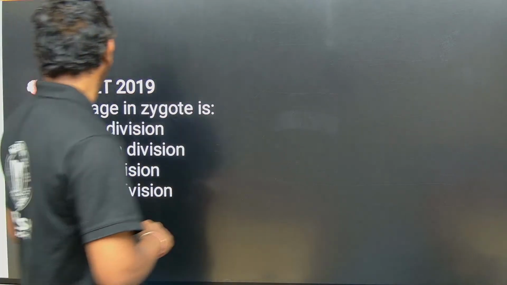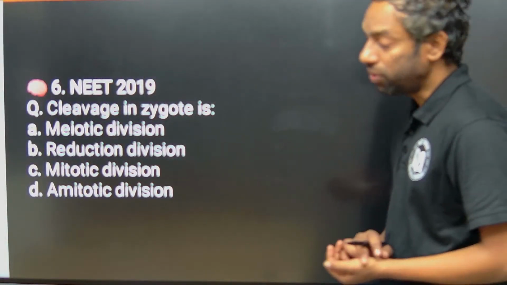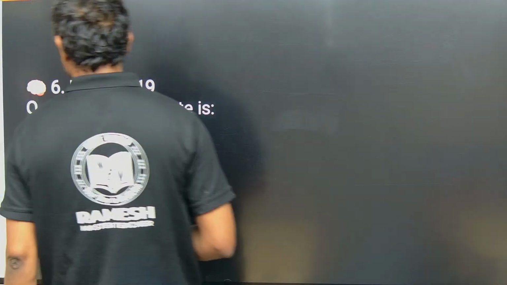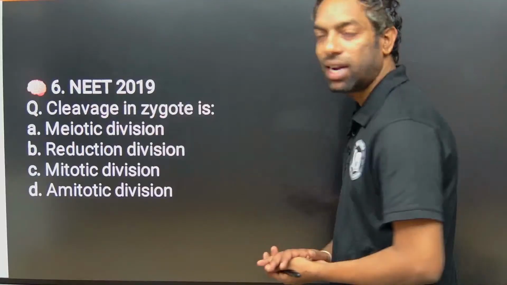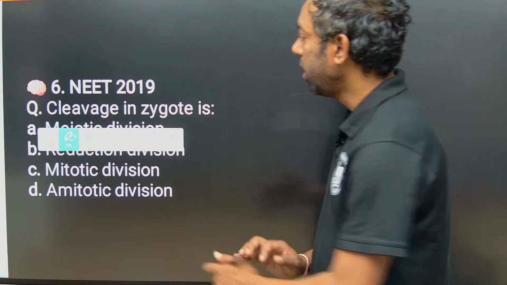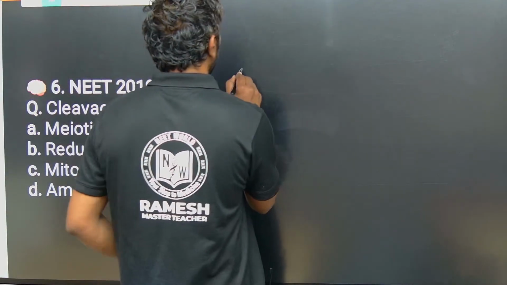The cleavage of zygote. This is a 2019 question in the reproduction development process. What is zygote?